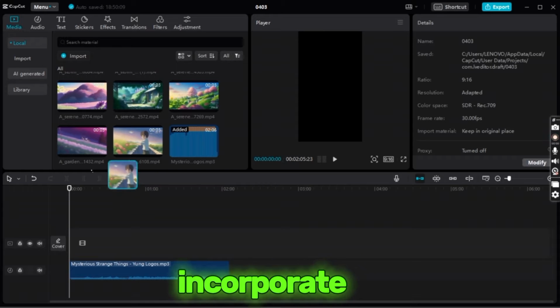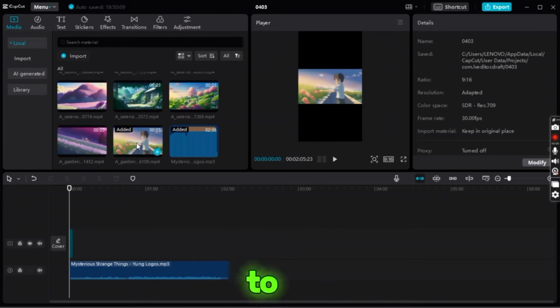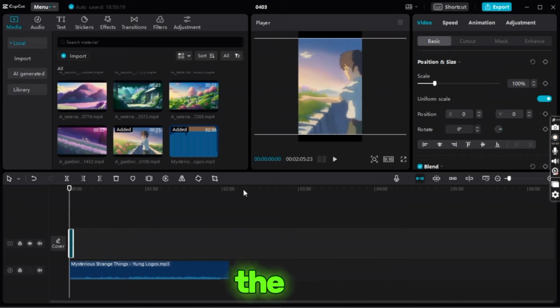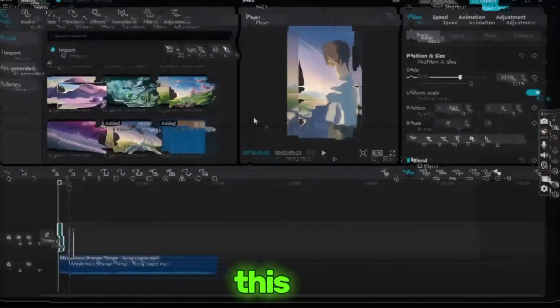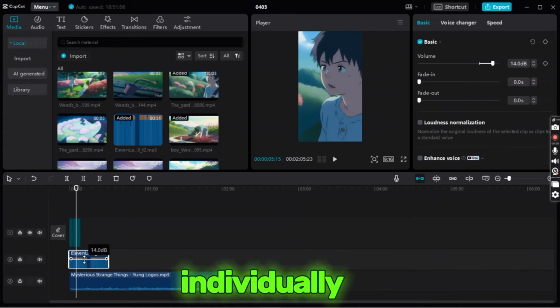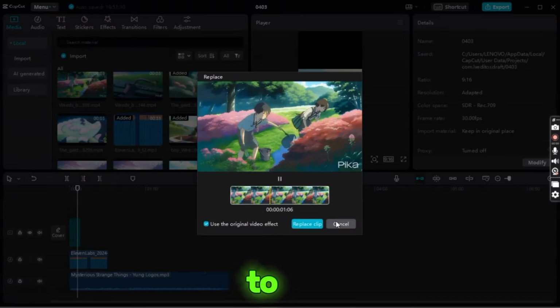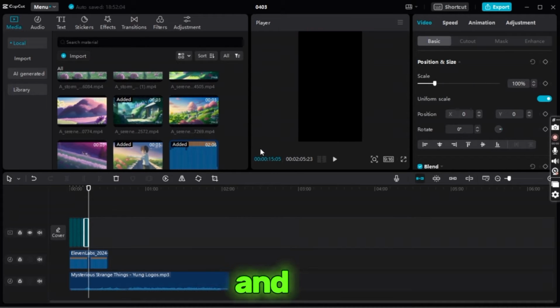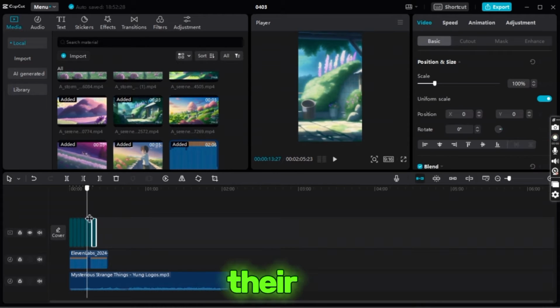We sequentially incorporate the videos, allowing them to seamlessly blend or align them in accordance with the thematic essence of the script. The method of prompt composition dictates this variant. Following the organization of the videos, we proceed to individually attend to each, magnifying them to occupy the entire expanse of the screen. Here we'll make all the videos black and white. But first, look at them in their original colors.